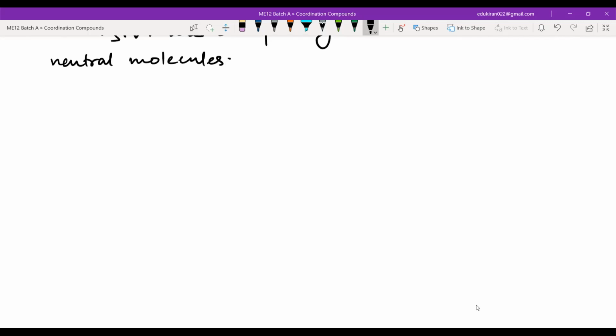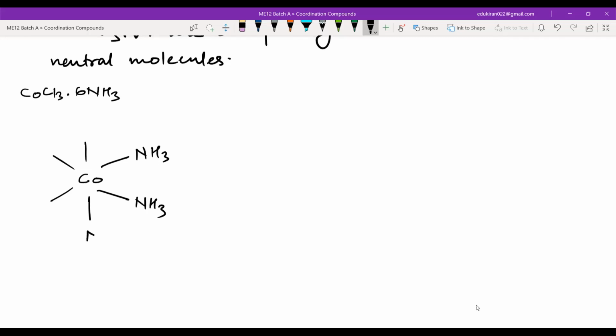Okay. Now let us look at some of the compounds. So first is the representation of CoCl3 dot 6NH3. You have cobalt, and then you will have NH3s like this. Why have we written NH3 with a solid bond? It has been made with cobalt, okay?